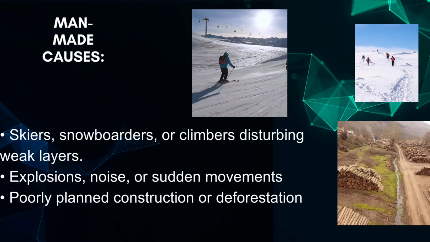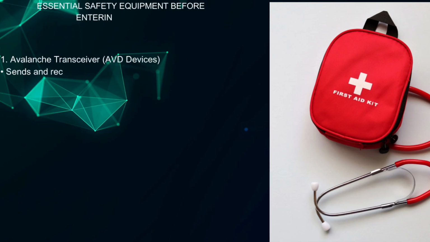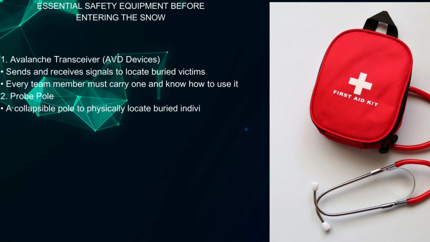Essential safety equipment before entering the snow. 1. Avalanche transceiver, or AVD device, sends and receives signals to locate buried victims. Every team member must carry one and know how to use it. 2. Probe pole, a collapsible pole to physically locate buried individuals. 3. Shovel, lightweight but sturdy, essential for digging out avalanche victims.